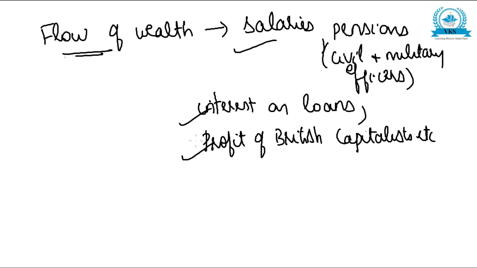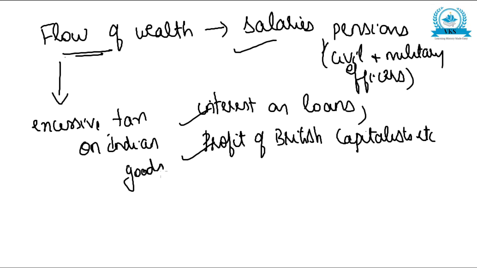In all these forms, Indian wealth was flowing to England. Also, Indian wealth was drained due to excessive taxation on Indian goods.